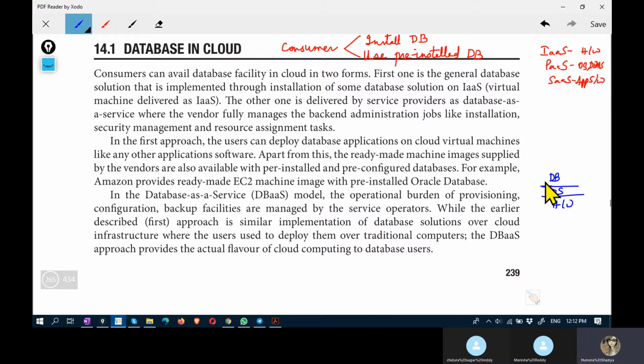He can install Oracle, MySQL, and any other database software which the consumer is willing to use. That is the first option.